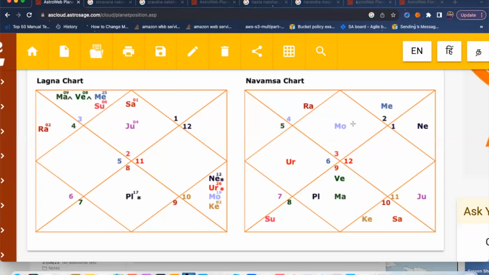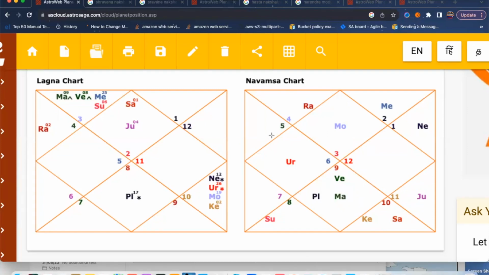Okay, so the first house in the Navamsha chart represents the personality of a person. It also represents the behavior of the person in married life. The first house should be strong. Here in this case, the 2nd house Lord is sitting in the first house. Now coming to the 2nd house. The 2nd house represents finance after the marriage, how it will be, food after the marriage, how it will be. It also shows the new family for that person, which means not the parents and all. It shows husband, wife, and son.